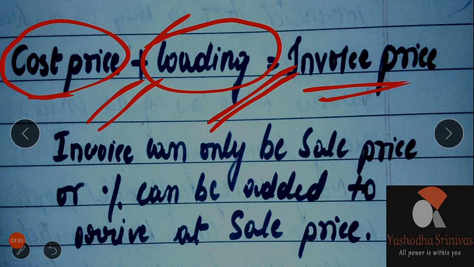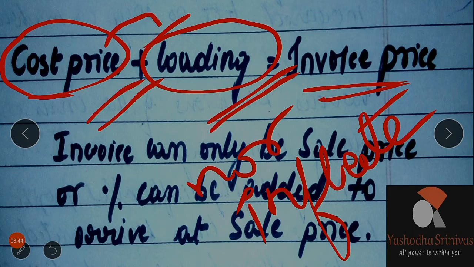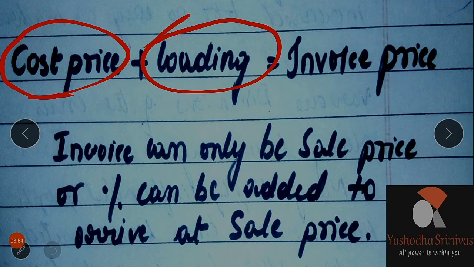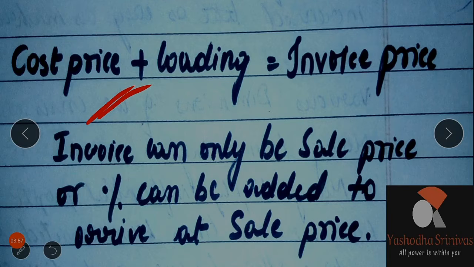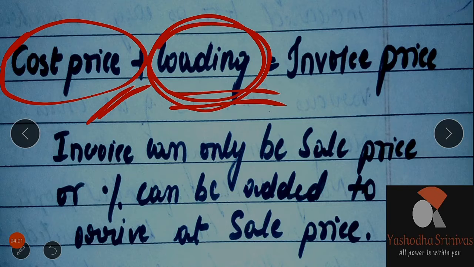Plus loading. What do you mean by loading? Consigner, keep this in mind. Always the consigner will inflate the cost price by adding the loading, make it an invoice price, and send it to the consignee. This is the procedure the consigner follows. So the cost price will be inflated, that inflation is called loading, and it is made the invoice price.